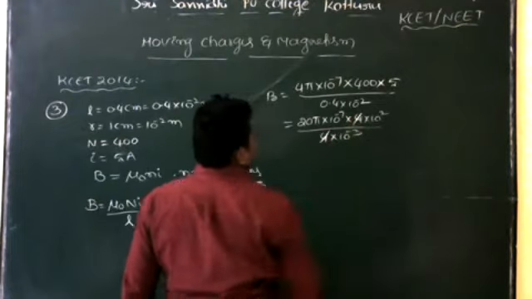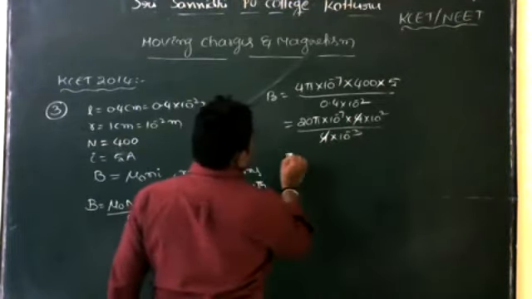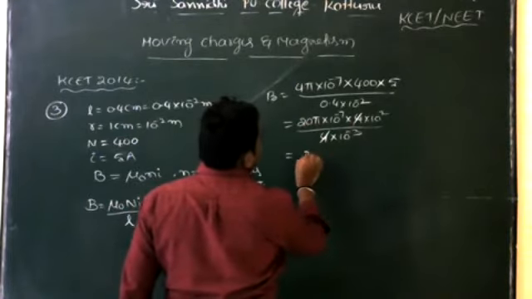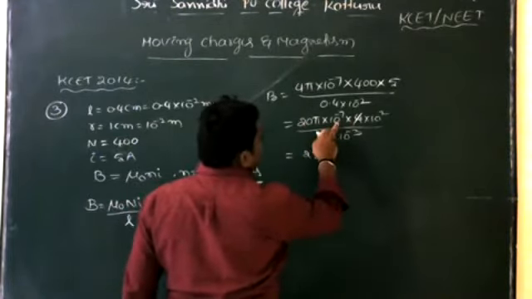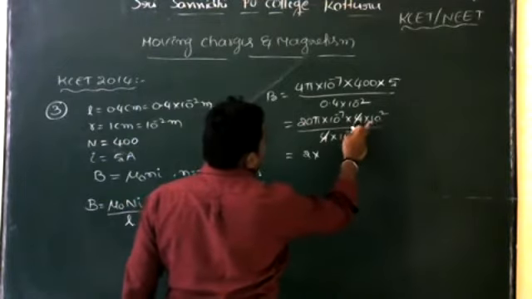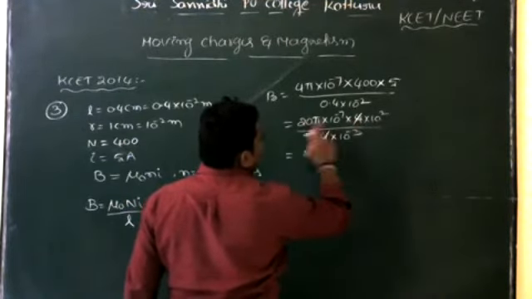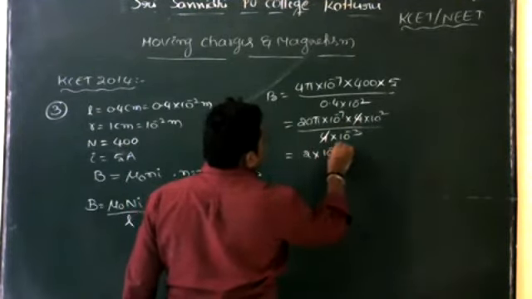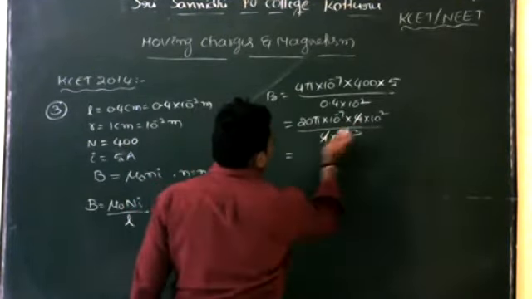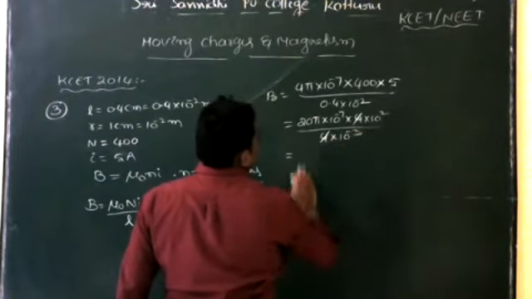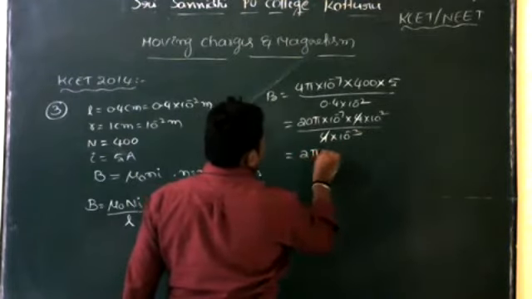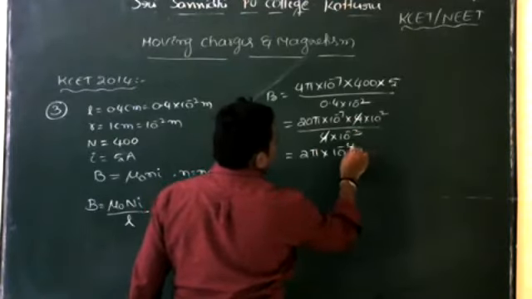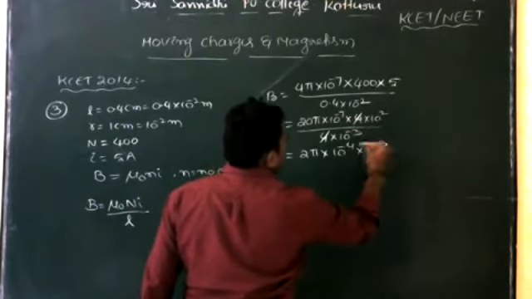Here the 4 cancels. Next, 2 pi into 10 to the power of minus 7 plus 3, which is 10 to the power of minus 4, and then 10 square gives 10 to the power of minus 1.